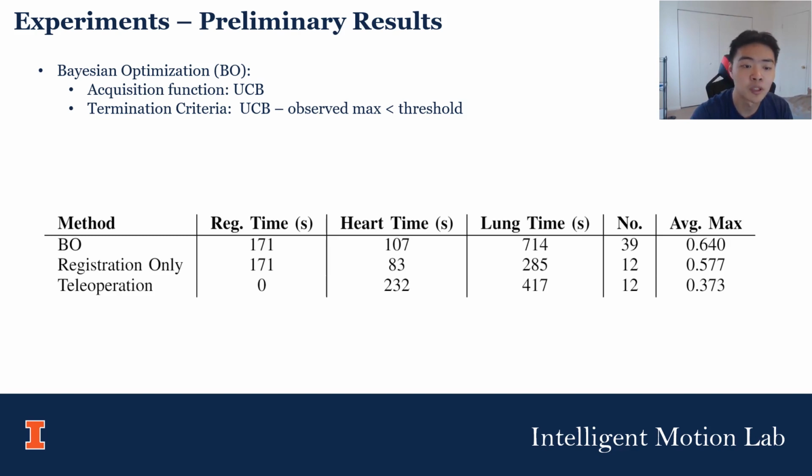The robot performs auscultation much faster than the human teleoperator, and using Bayesian optimization, we're able to obtain better sound qualities than the baselines. In the results shown here, Bayesian optimization spends a lot of time auscultating the lung, and since the time of this workshop poster, we have improved this problem by using a parametric prior quality map and a fixed budget as the termination criterion.